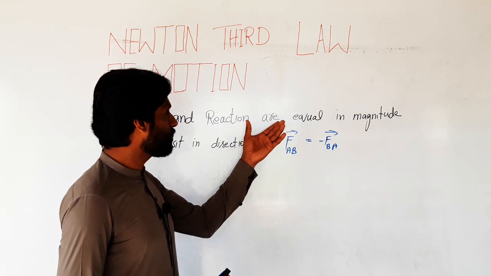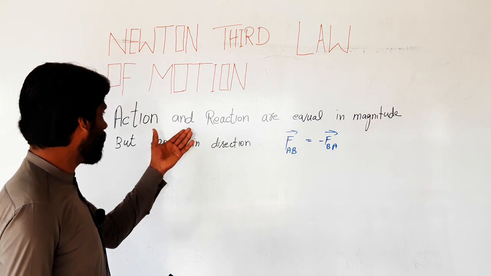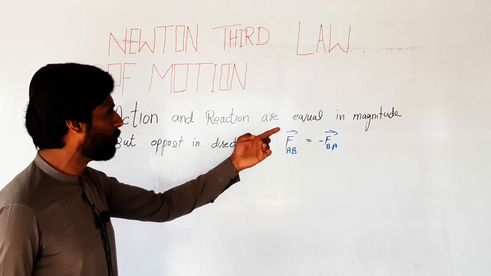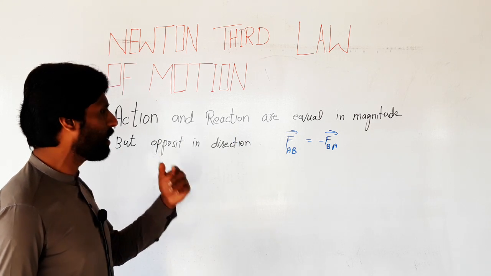According to this law, action and reaction are equal in magnitude but opposite in direction.